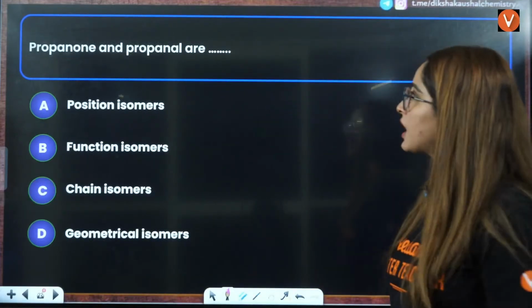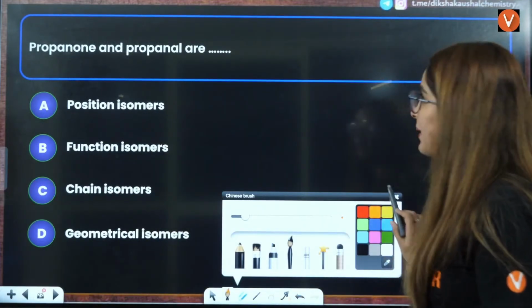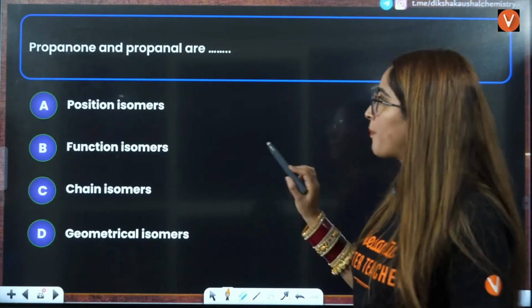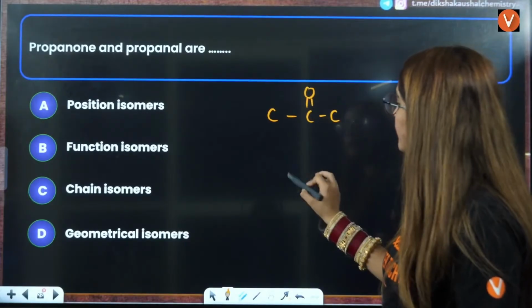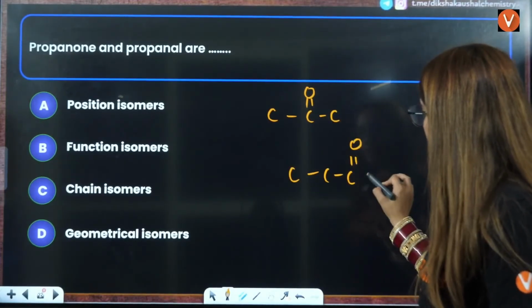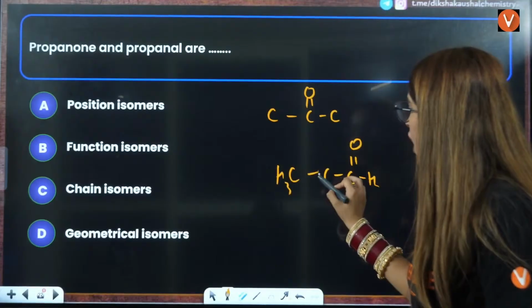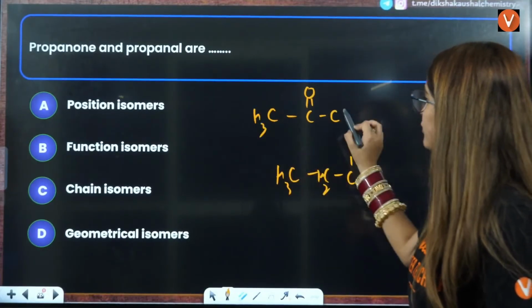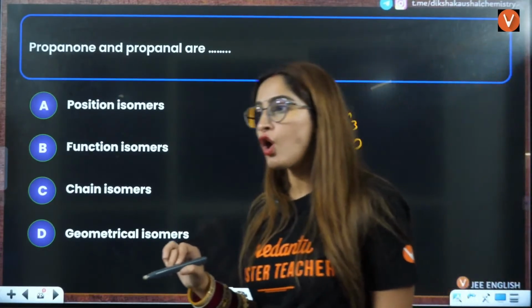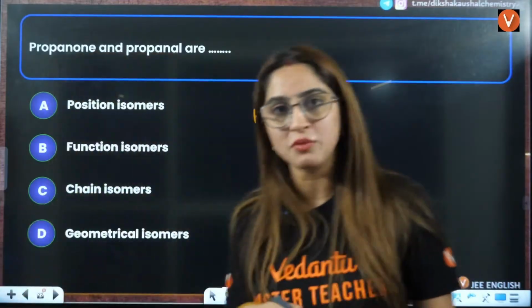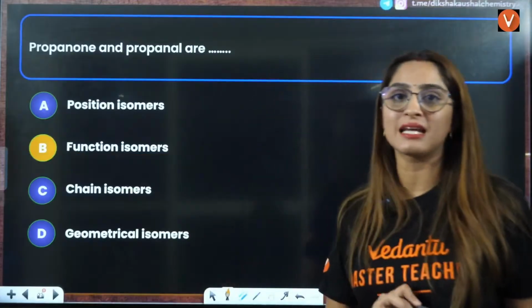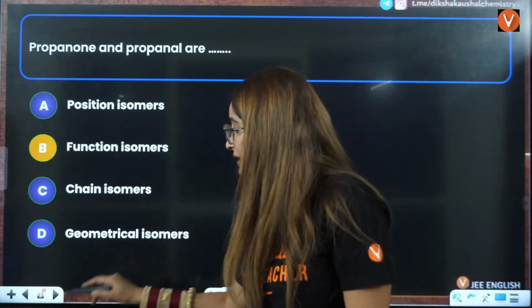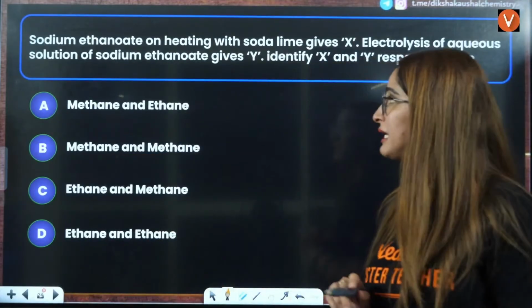Right? Next is propene, propanol and propanol. So now you have propanol, that is this thing, and you have propanol, that is this thing. Now these two are what kind of isomers, right? These two are functional isomers because their functional group is changing. So B is the correct answer. Very, very important question on metamers and functional groups.